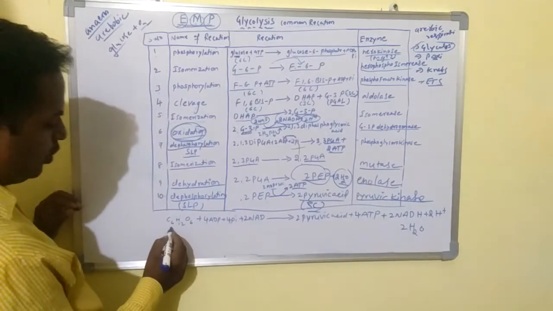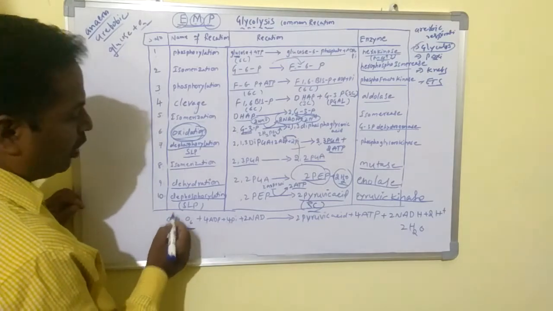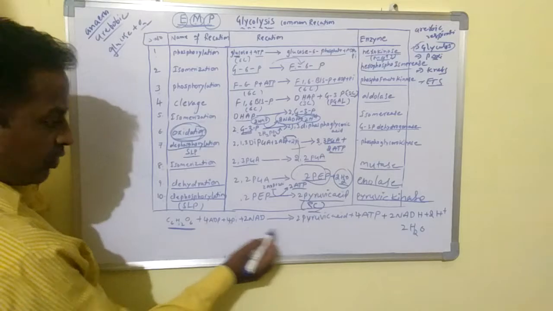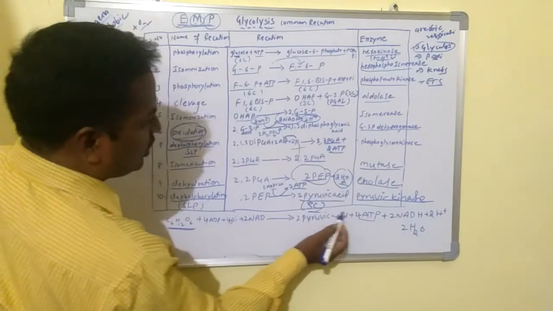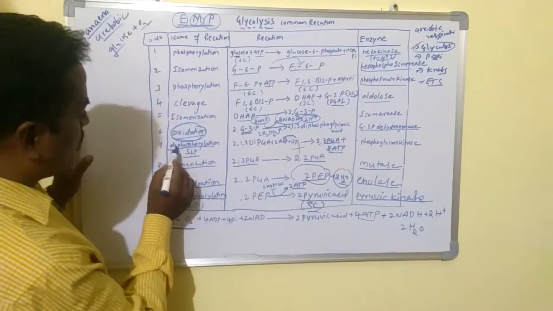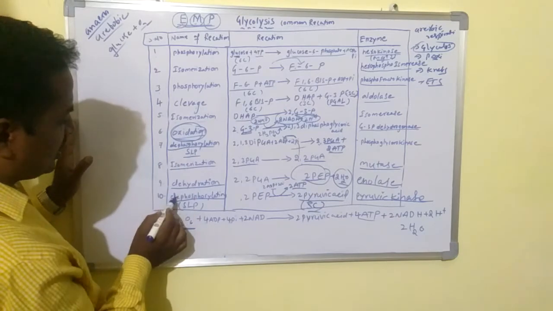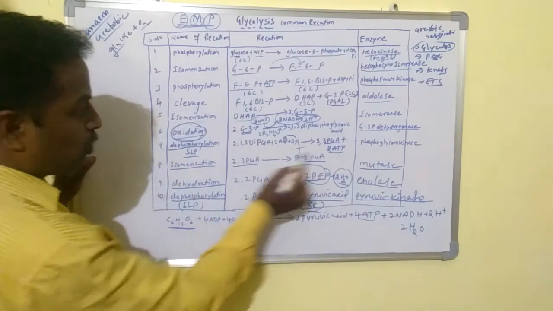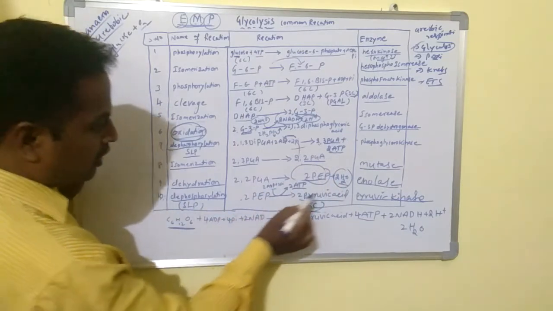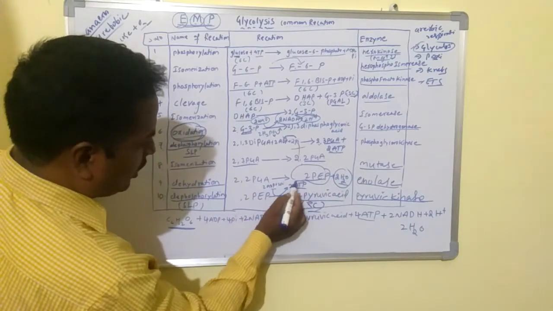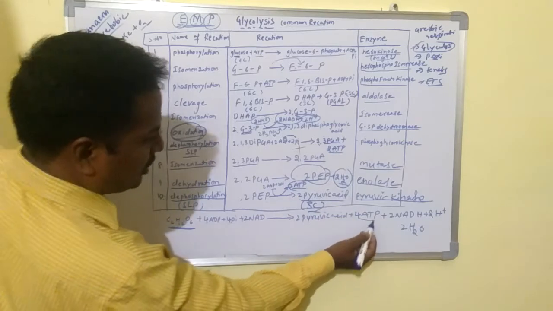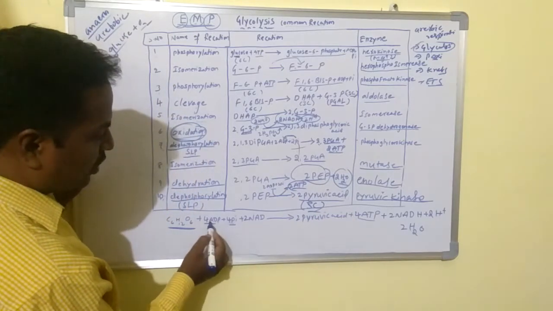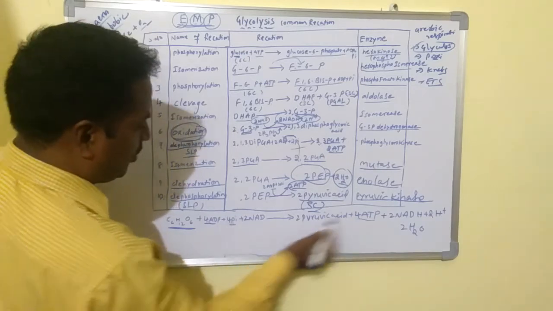So for example, this is the glucose molecule. Are you clear? How many ATPs are formed? There are 4 ATPs formed. Count here. How many dephosphorylation reactions are there? The 7th and 10th are the dephosphorylation reactions. In the 7th reaction 2 ATPs, in the 10th reaction 2 ATPs. Total 2 plus 2, 4 ATPs formed. So here 4 ADP and 4 inorganic phosphates are utilized and 4 ATPs formed.